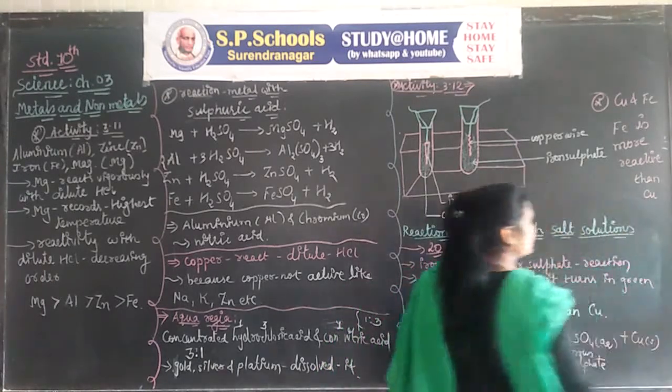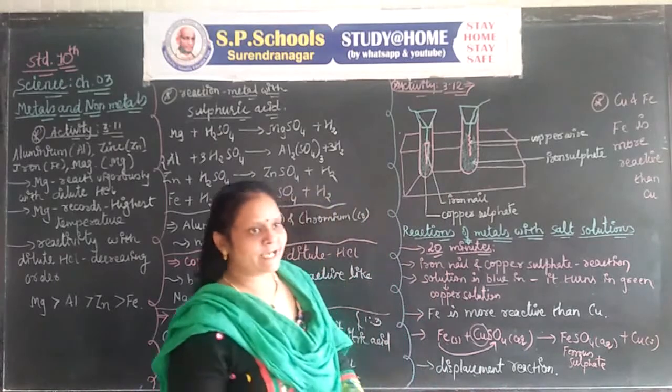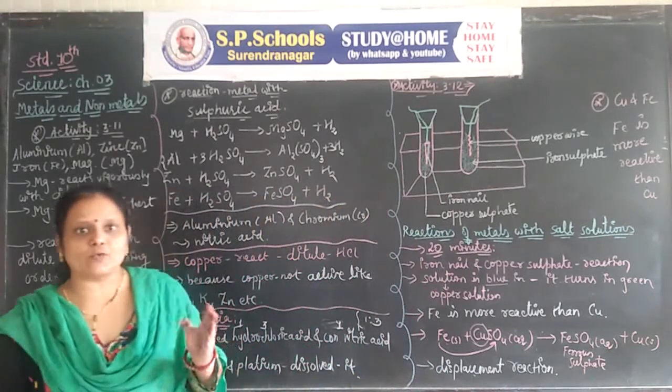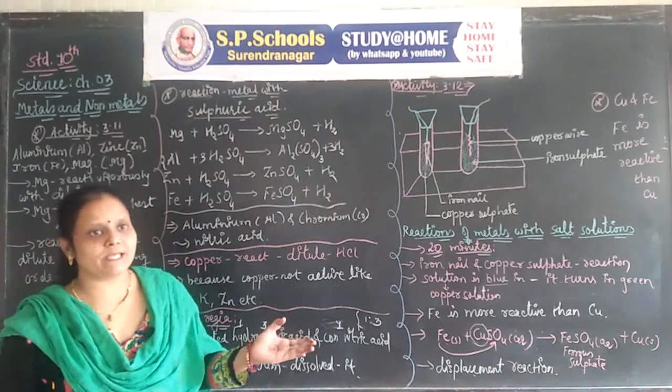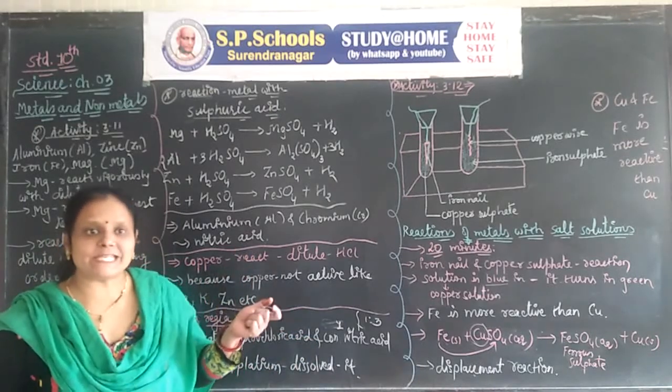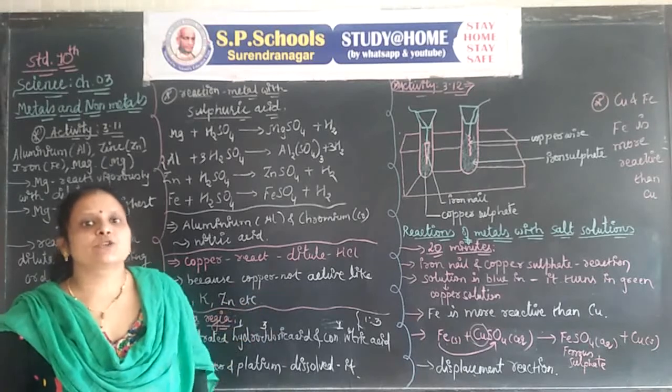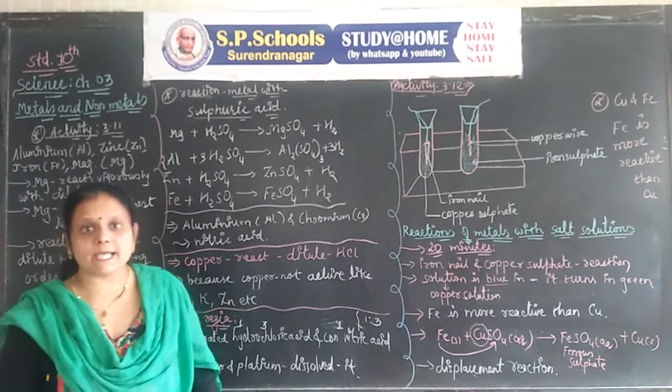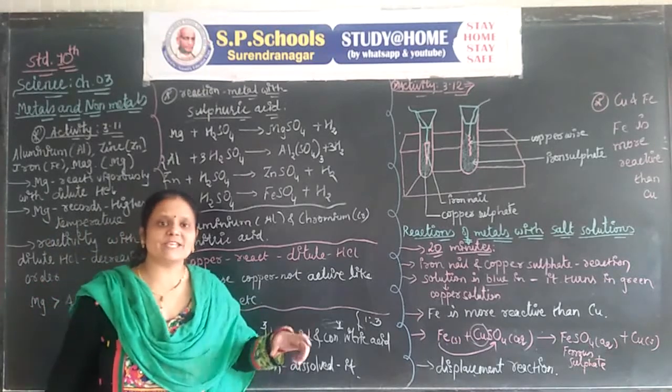So here we see how metals react with oxygen, water and acids because of their reactivity. In the next session we will study about reactivity, how the reactivity can occur.